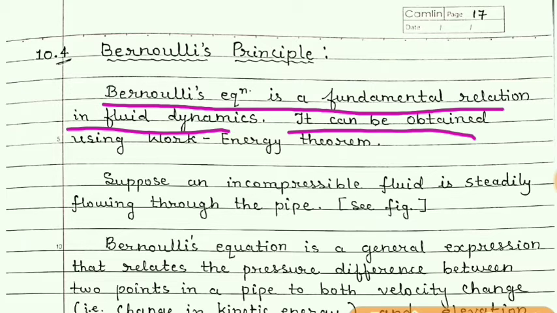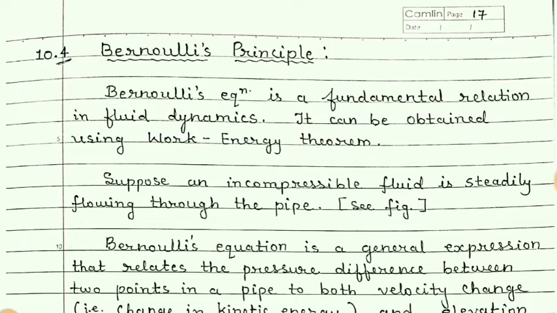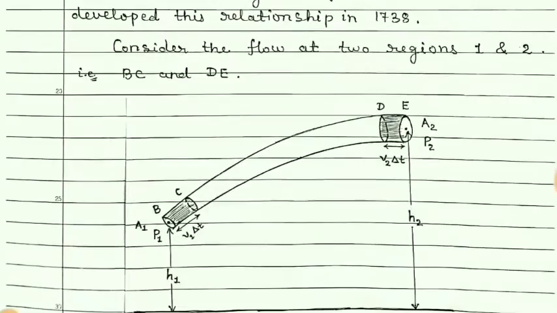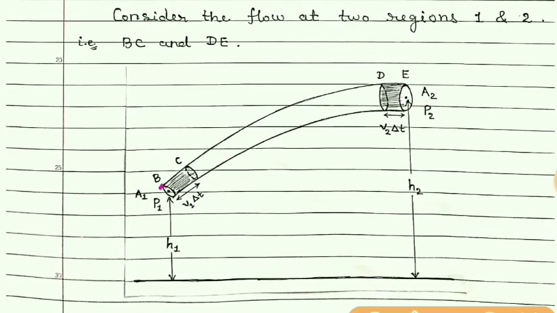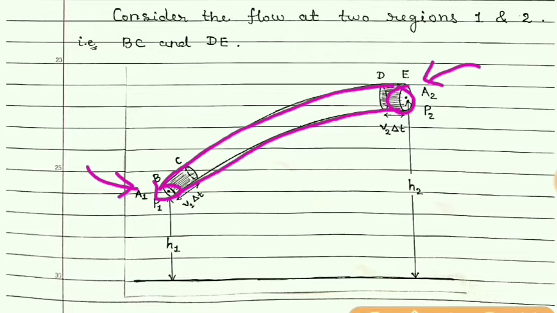It can be obtained using the work-energy theorem. Now here we will consider a pipe with different cross sections. You can see here the cross section area is less and here the cross section area is more. And suppose the fluid is flowing through this pipe from lower height to upper height.